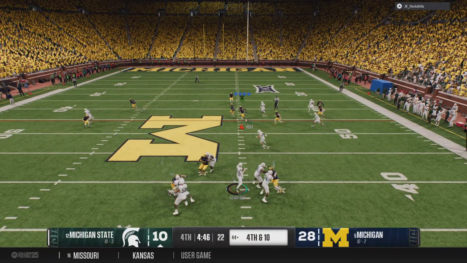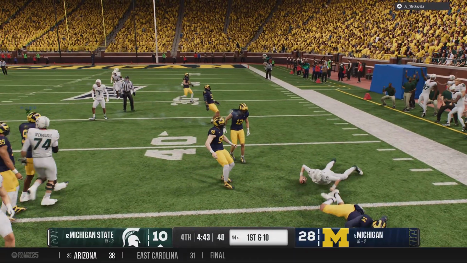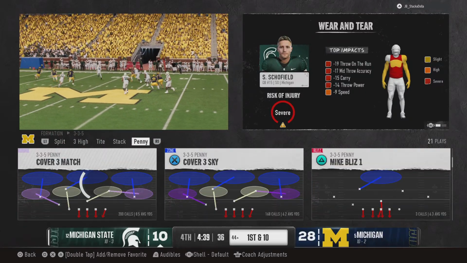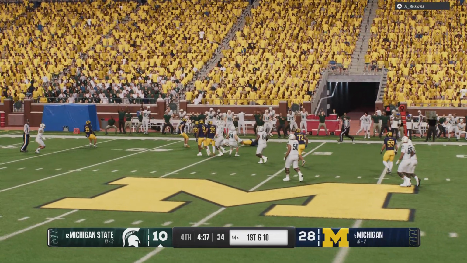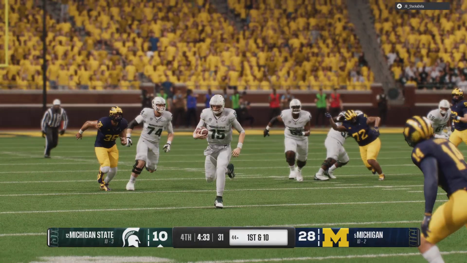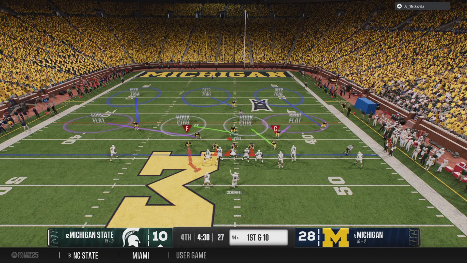Needs a completion here on 4th down. Quarterback looking to scramble. He'll avoid the big hit with the slide. Well, they did a good job of getting pressure on the quarterback, but, man, make the play. Bring him down. Instead, they give up positive yards here on the scramble. And the Spartans pick up enough yardage to keep this drive rolling.